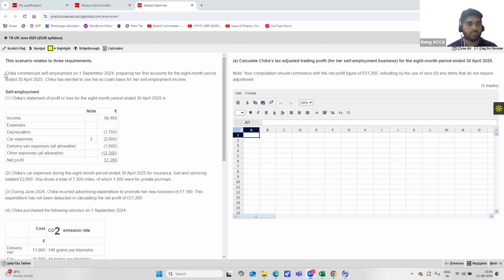So this question is related to Chika. Chika commenced self-employment on 1st September 2024, preparing her first set of accounts for the 8-month period ending on 30th April 2025. Chika has elected to use the accrual basis for her self-employment income. Okay, so here we have to identify that accrual basis is being used for the self-employment income.